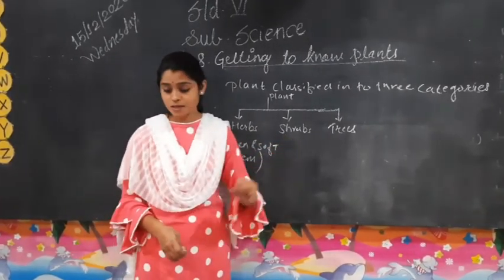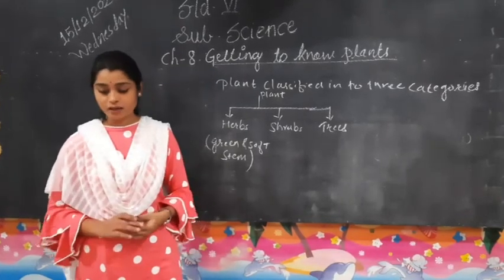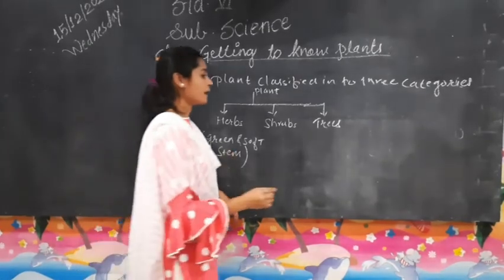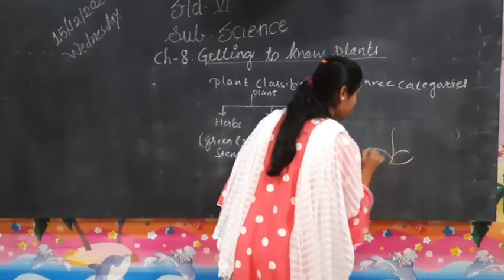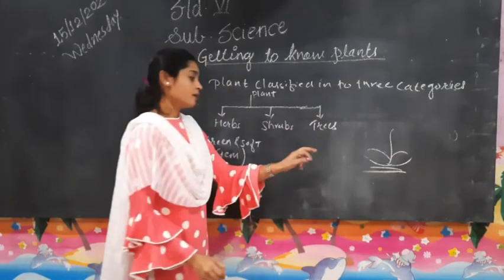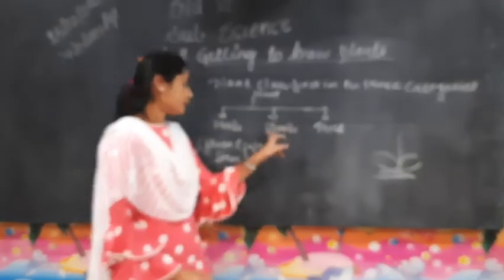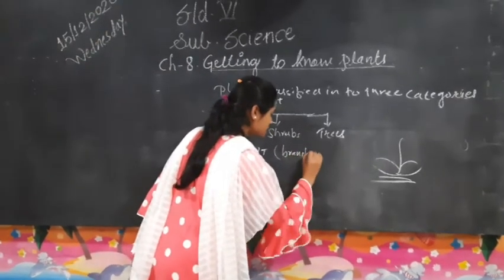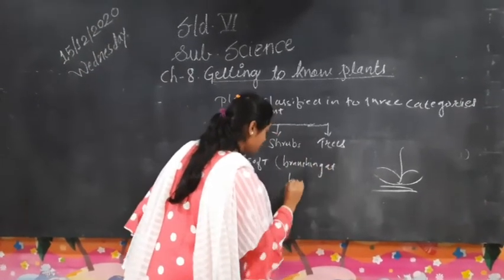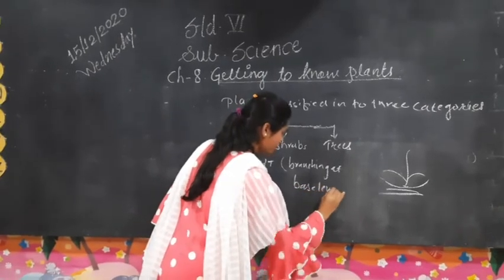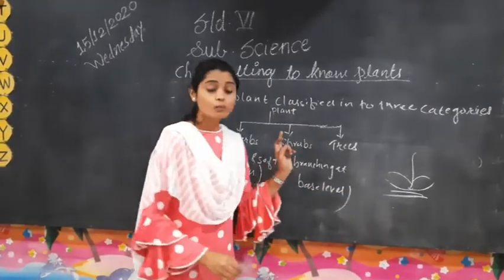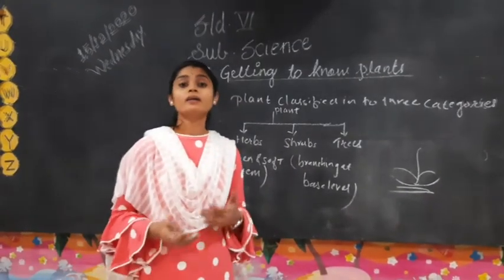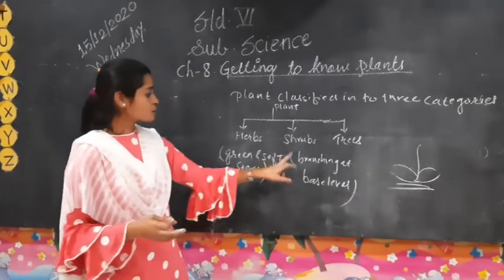Now, what are shrubs? Shrubs are plants whose stem branches out near the base, that is, the branching occurs at the base level. This is the special property of shrubs. Examples of shrubs are hibiscus (China rose), lemon and tulsi.